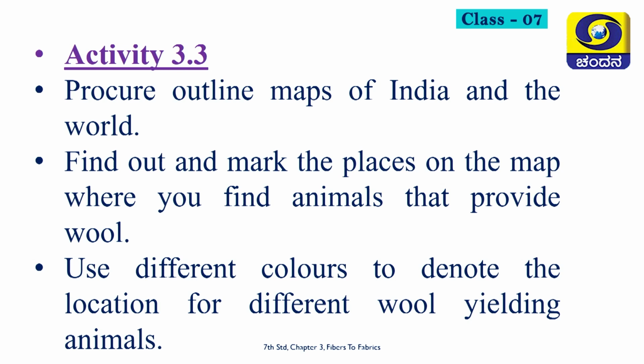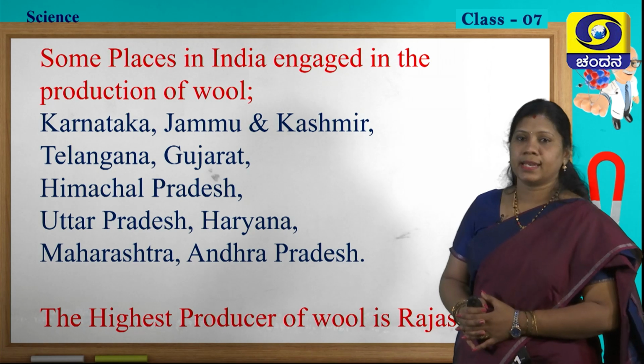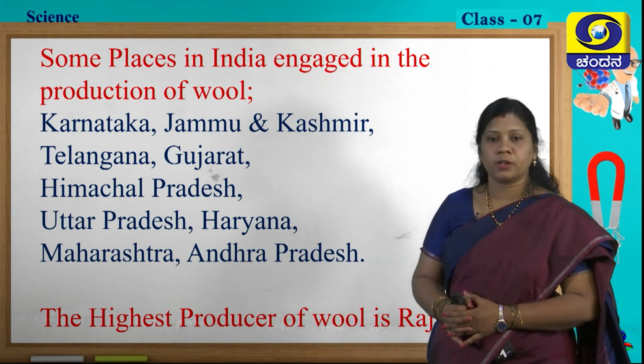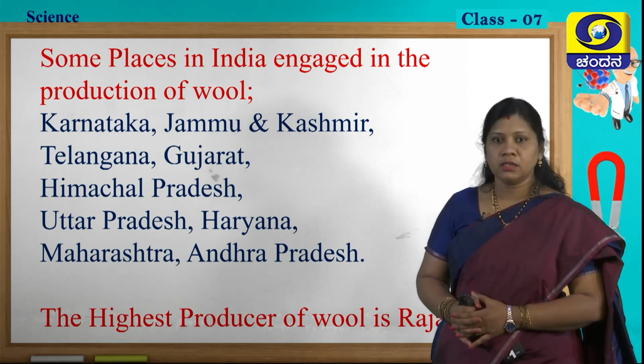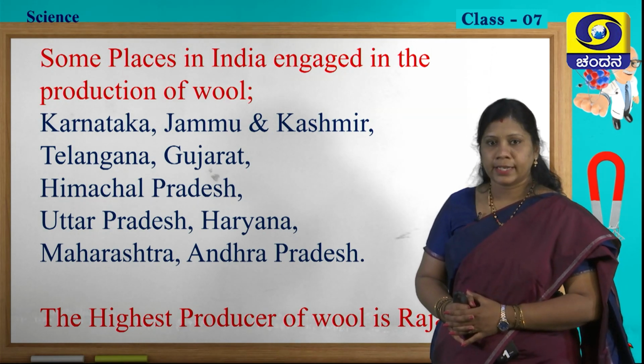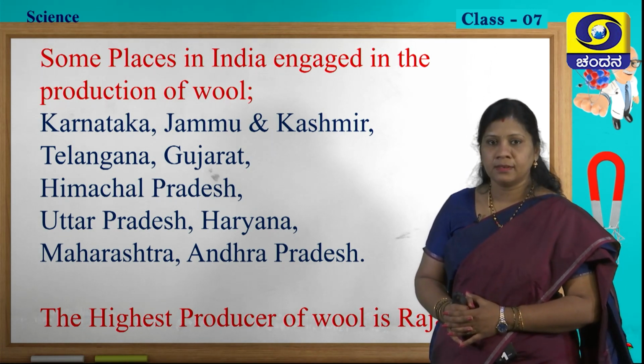Fine. So, till now we have learned where we get the wool, what the process to get the wool is, and from where we can get the wool from a particular animal, but till now we have not learned where these animals exist. I have listed some places in India which are engaged in the production of wool. So, Karnataka, we know. Take out the India map, students, take out empty India maps.